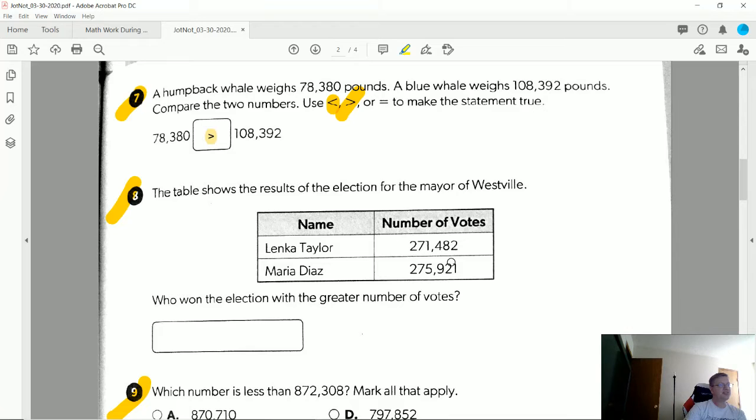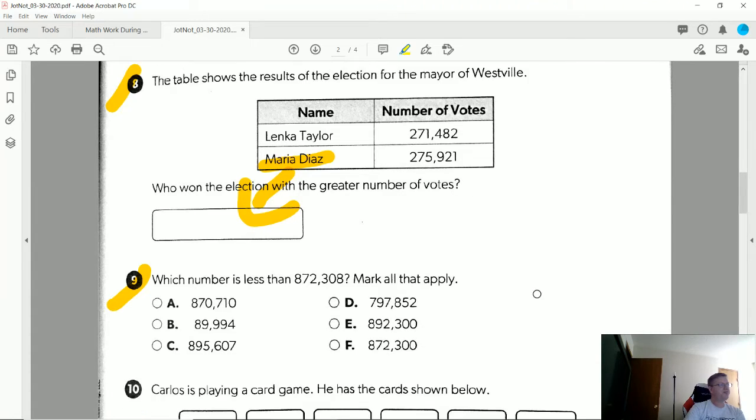Number 8, a table shows the result of the election for the mayor of Westville. So we have these two, and 271,482 is the smaller of the two numbers. So Maria Diaz won the election with the greater number of votes.